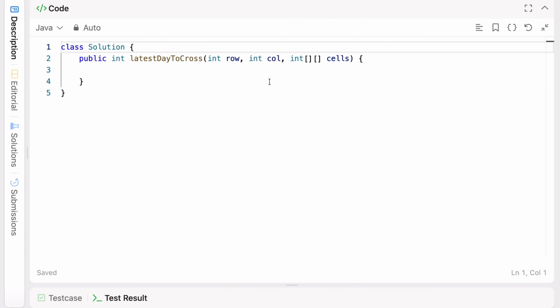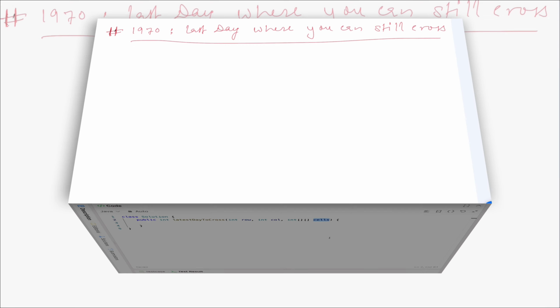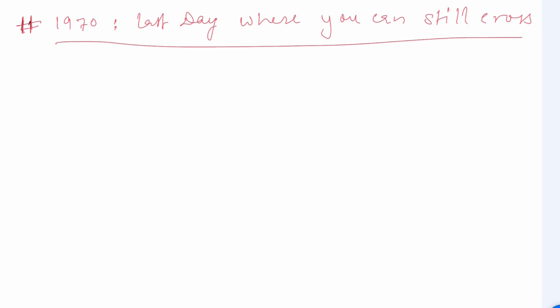चलो अब यहाँ देखते हैं कि इधर क्या है। सो आप देख सकते हैं यहाँ दे रखे हैं latest day to cross row and column, and we have the cell we have given, right? Now what are the things we have given? Very first, as we know, we have given a row and column that is called a grid.